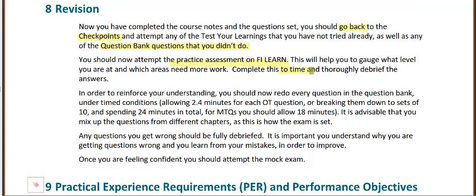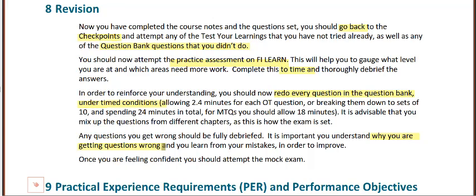So once you've completed your practice assessment, you will now redo every single question in the question bank under timed conditions. So we are expecting you to do your question bank at least twice. If there are questions that you are getting wrong, even the second time round, then we would expect you to do them 3 times. Repetition is key. Learning from your mistakes is key. This is what will help things stick in your mind in the run-up to the exam. So it's really important that you understand why you are getting questions wrong.